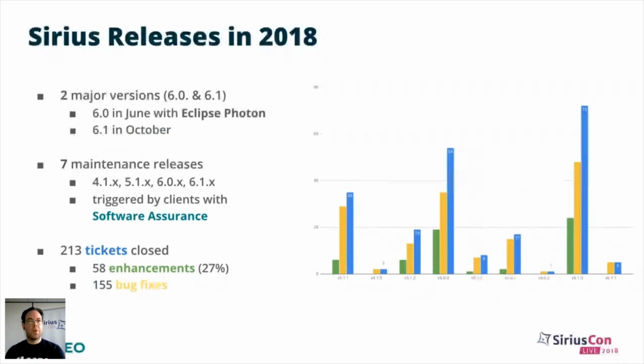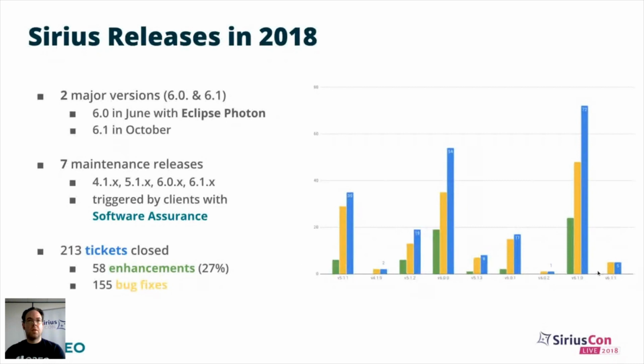Most of these are actually triggered by clients of OBEO who have software assurance contracts and for maintenance of older versions. All in all, this represents more than 200 tickets closed this year, with a mix of about 1/4 of them concerning enhancements and the rest bug fixes and stabilization work, which is pretty classical for us.